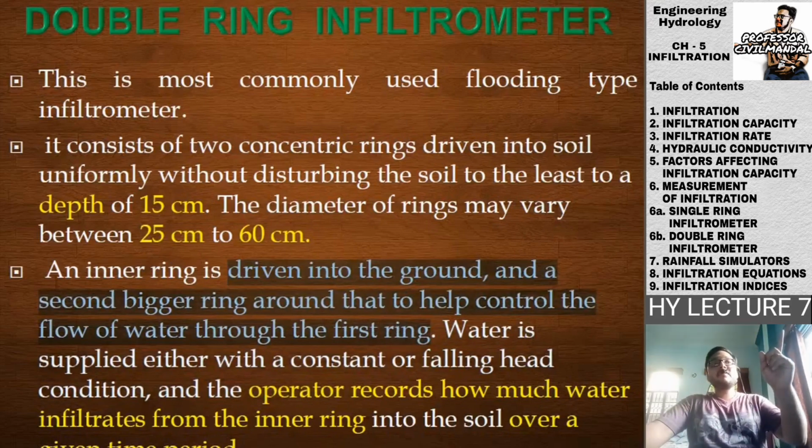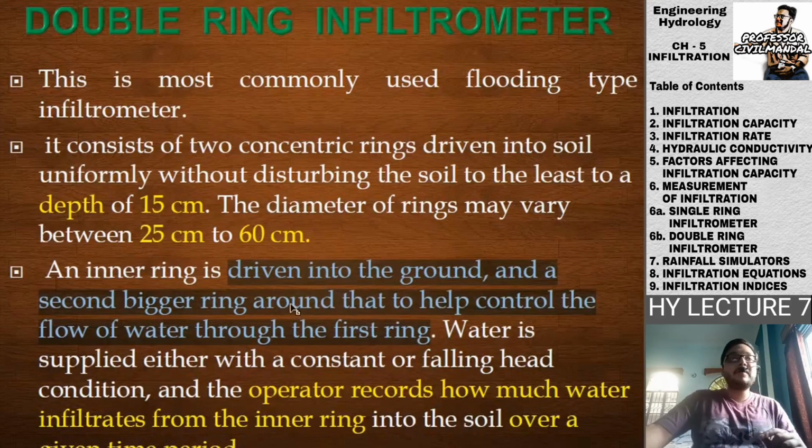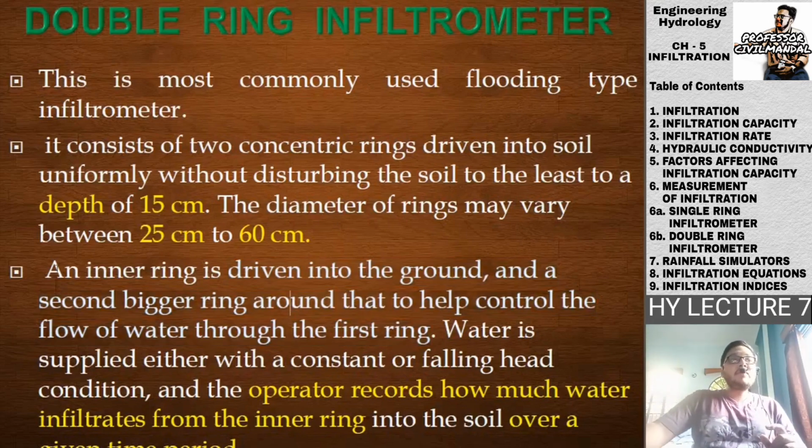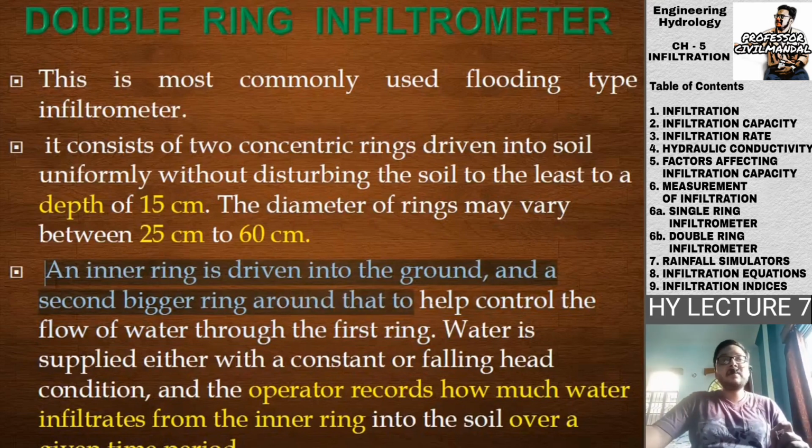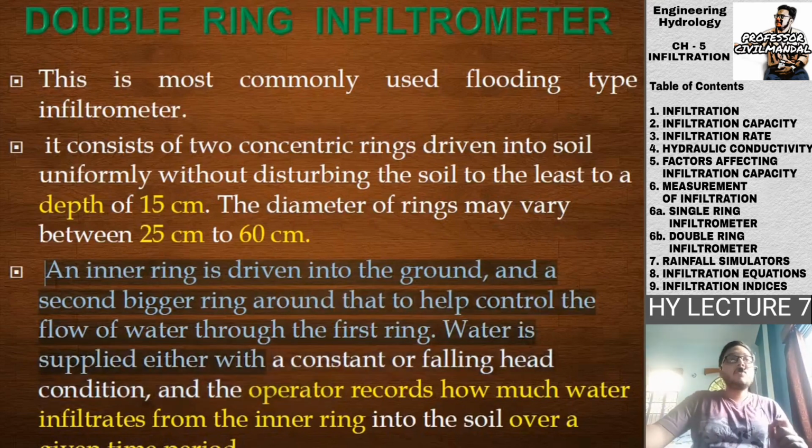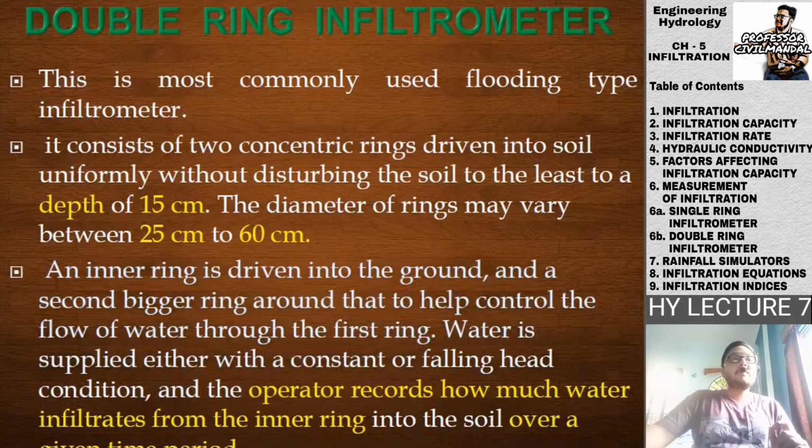This is the major difference between the single ring and the double ring infiltrometer. The water is supplied with either a constant or falling head condition, depending on you.